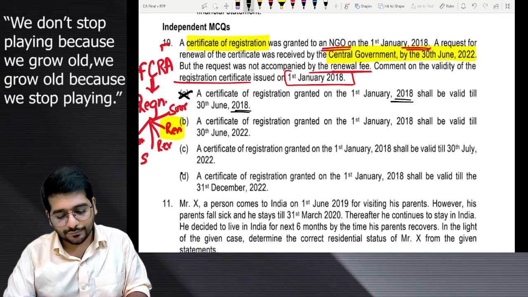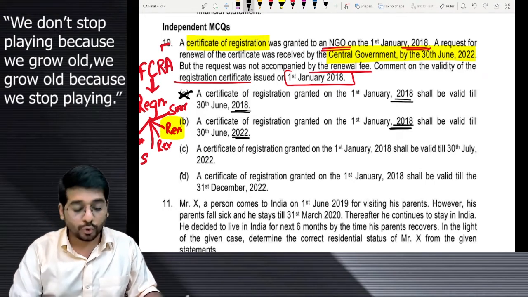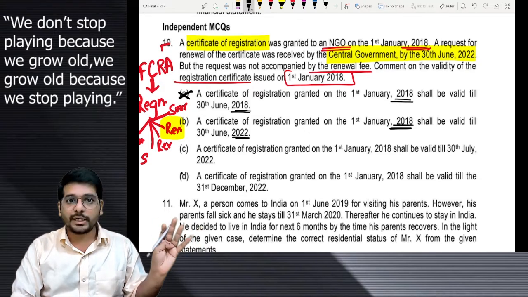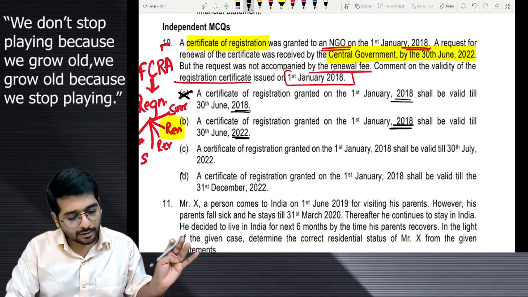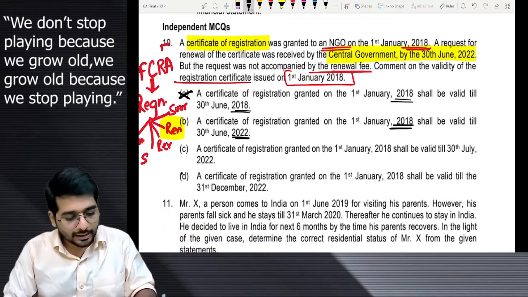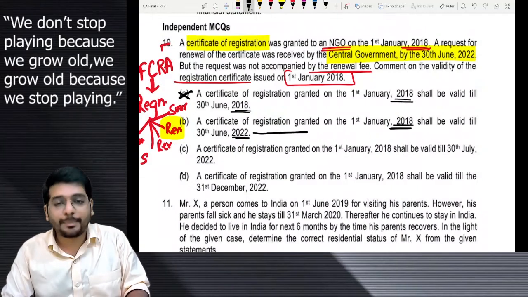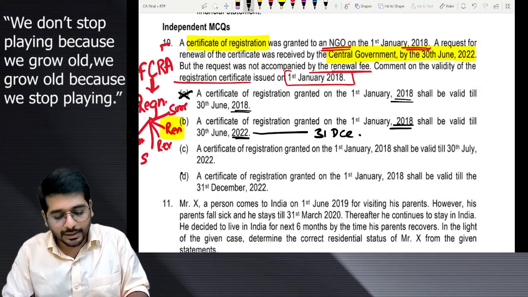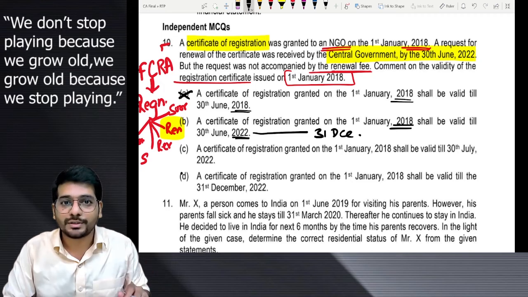Registration certificate granted on 1st January 18, valid till 30th June 2022. So 18, 19, 20, 21, 22 full should be there, no? 22 full should be there. After 30th June, you will apply for registration. 30th June to 31st December, this is the period that you have to apply for registration.